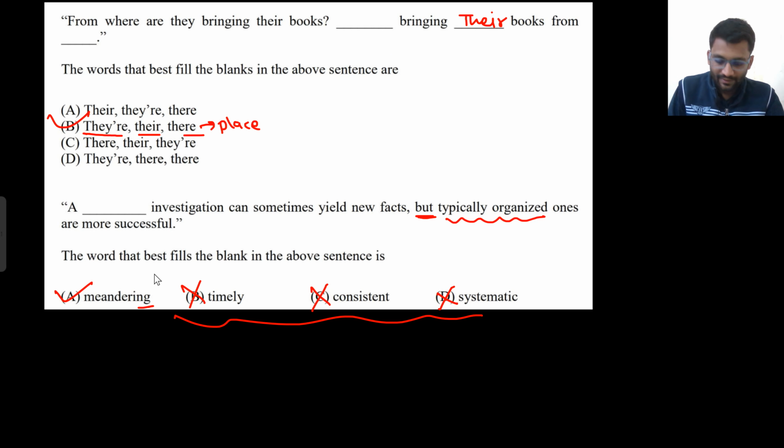Meandering. घुमावदार. Okay, घुमावदार, like making something complex. This is what it means. That a complex investigation can sometimes yield new facts. So complex is the meaning here. Okay, so A is the correct option. So that's how I would have solved it during the exam. That's my main criteria to tell you in this video, how I would have solved the problems in the exam. Not the final solution, but how I would have approached.